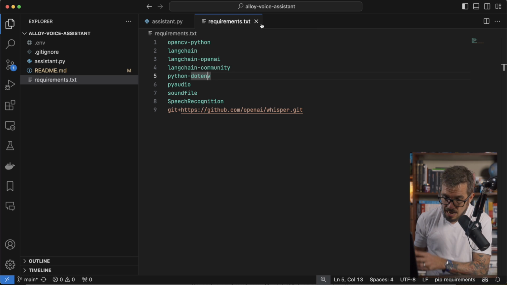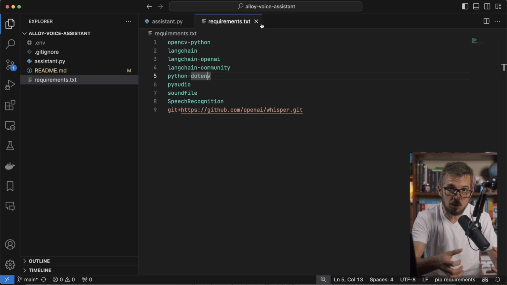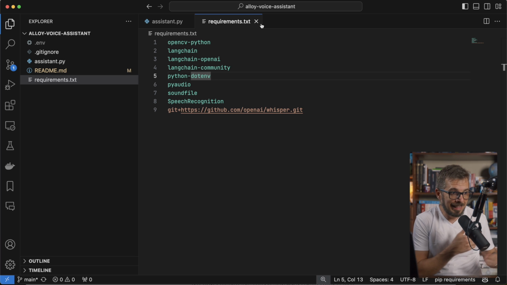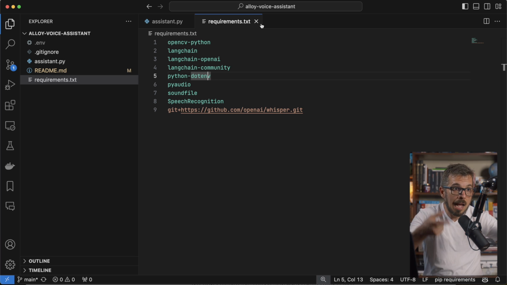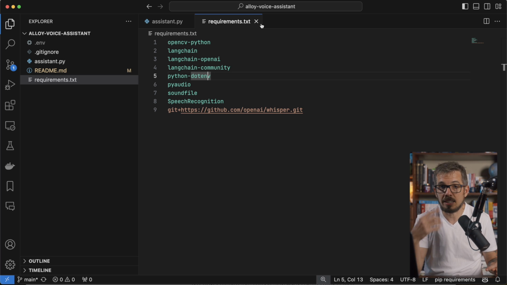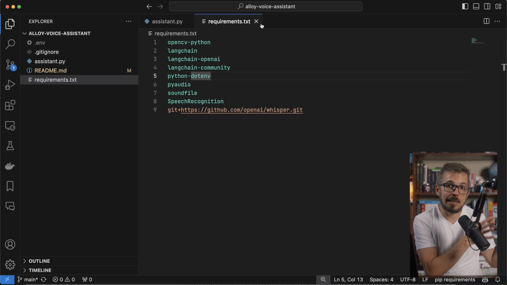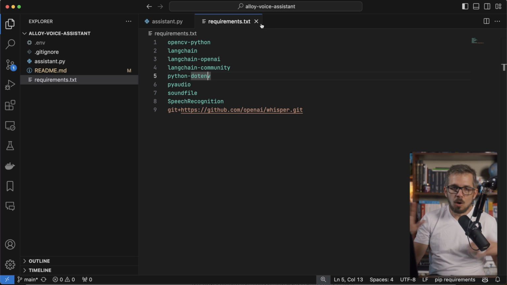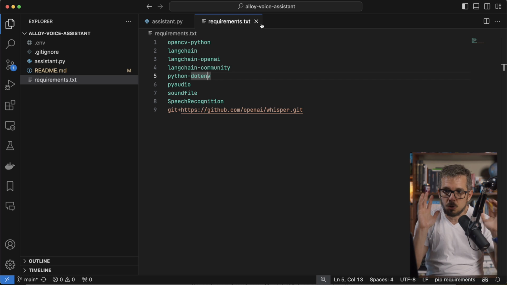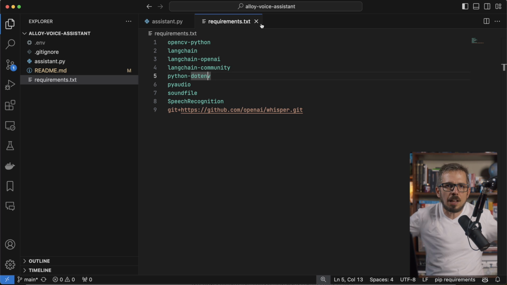So with images and text, I can send them to a multimodal model, so it has to support images and text. I'm going to get an answer back, and now I need to synthesize that answer, that text, into audio and play it through the speakers. And that is the fourth component. To do that, I'm using the OpenAI text-to-speech API. All right, so all of those things are going to come together to create something that feels very magic, something that feels alive, right?